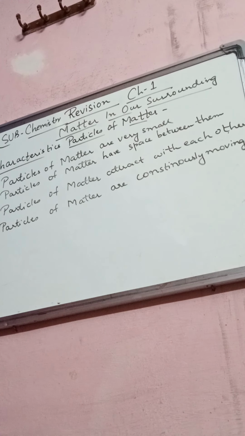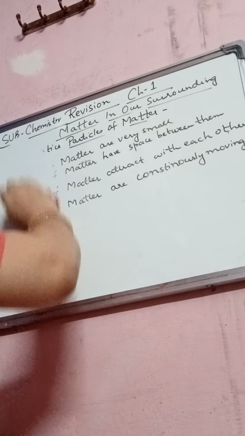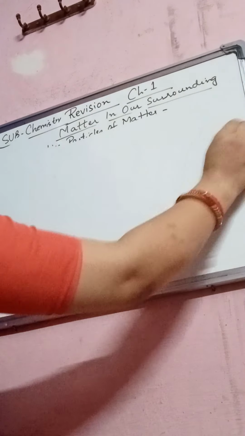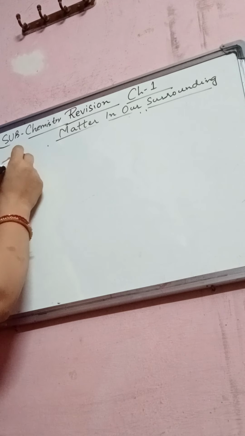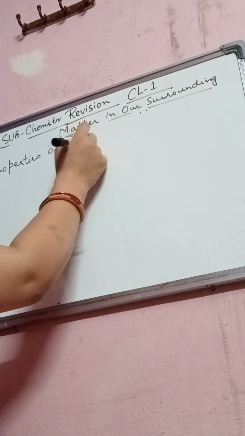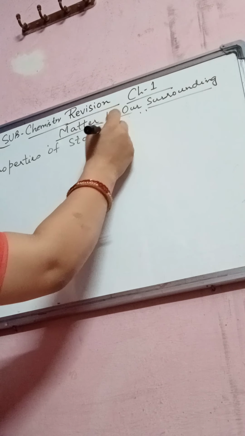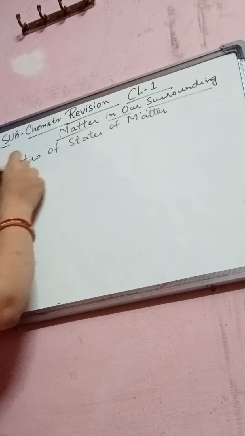So let us start with the properties of states of matter, right? One by one we will revise.